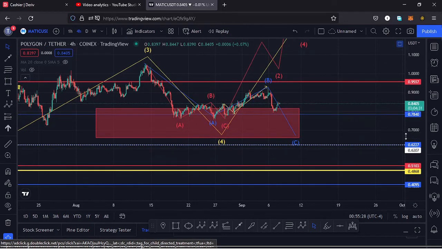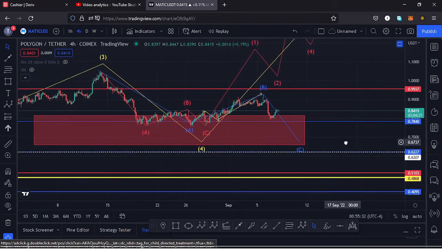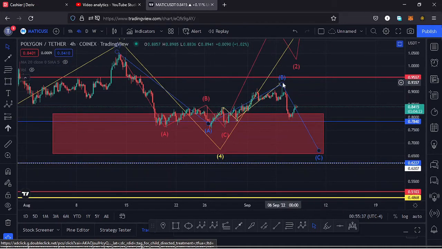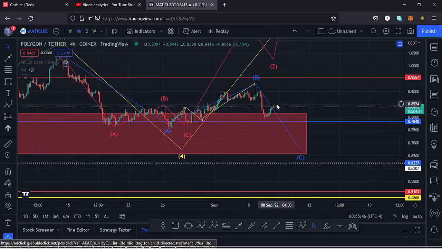But for now, the most likely scenario to play out here on this chart is that we are going to see lower prices, and that is what is forming a wave C over here. You can see yesterday we had a bit of a movement to the lower side, but at the moment we are seeing a bit of a pump over here.